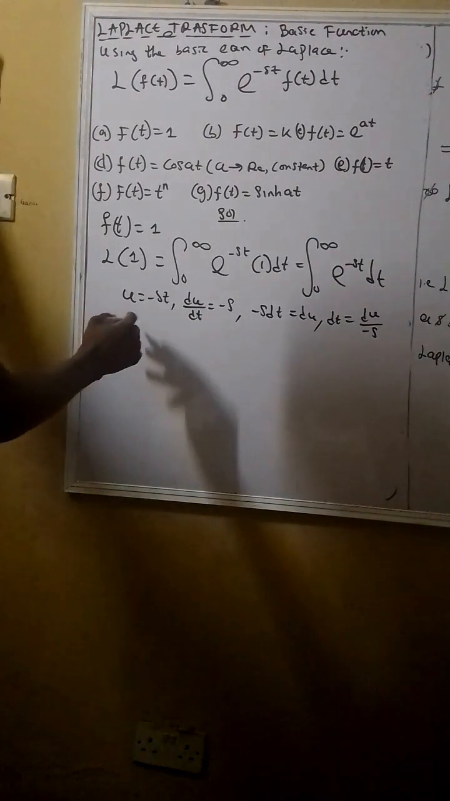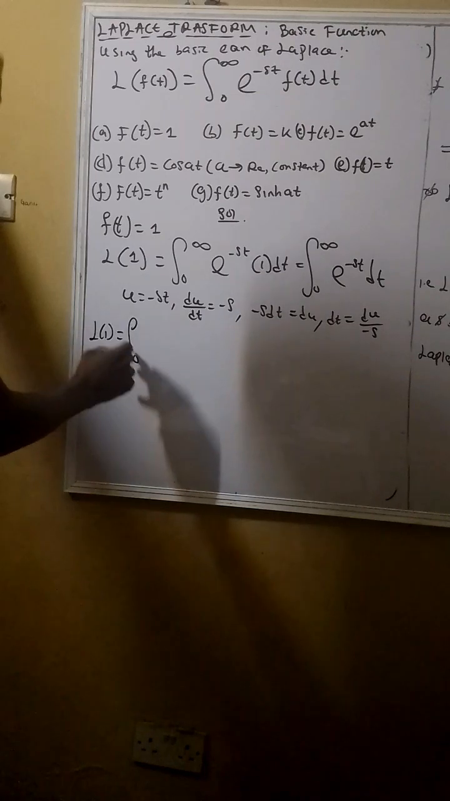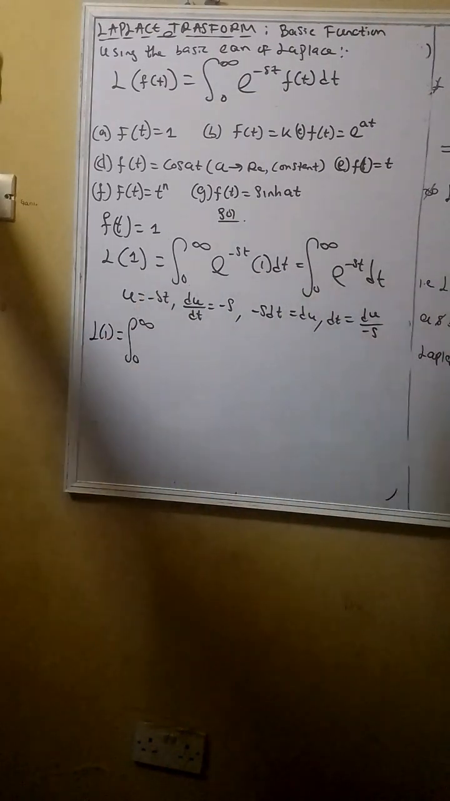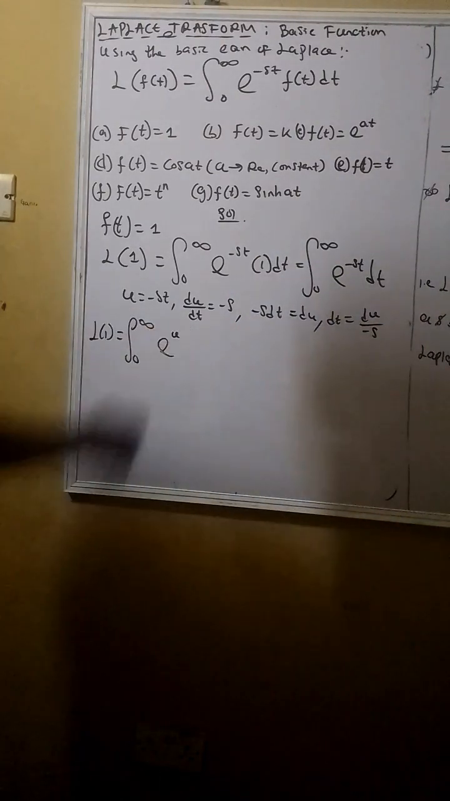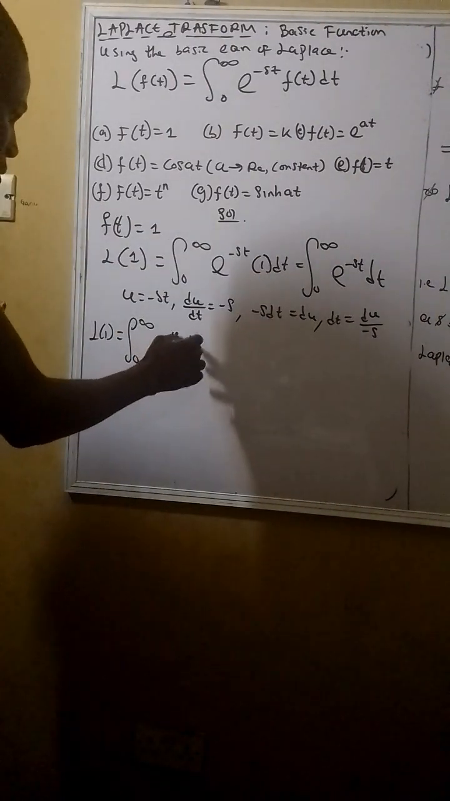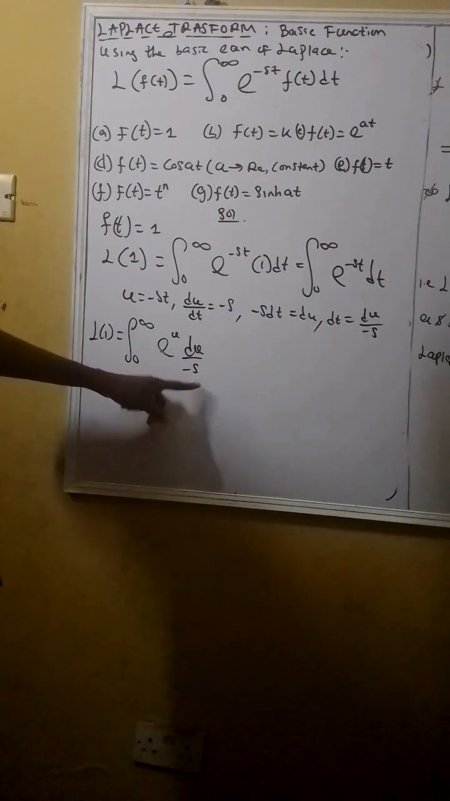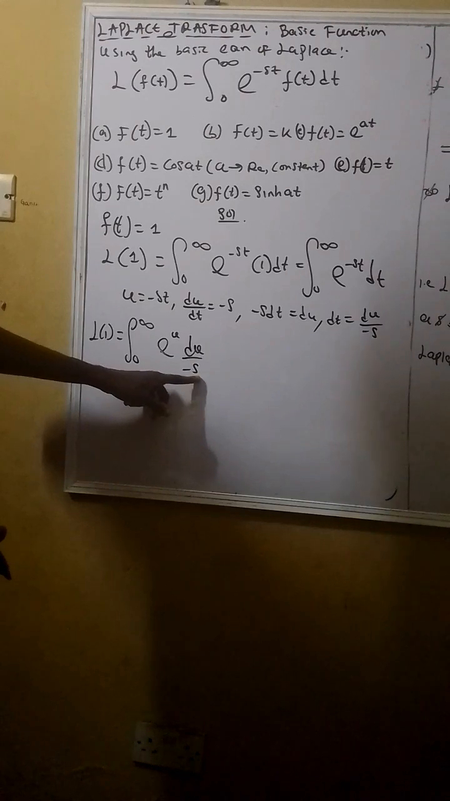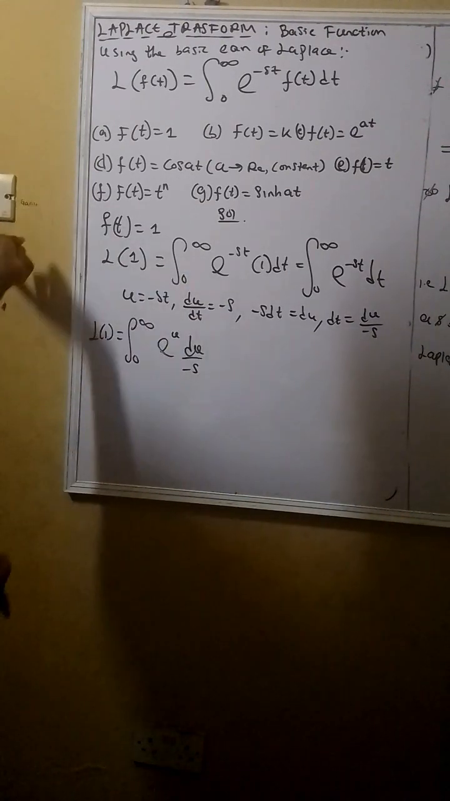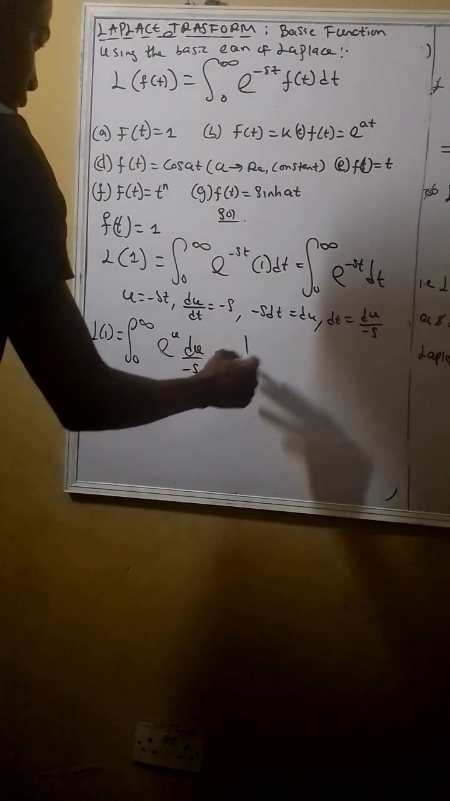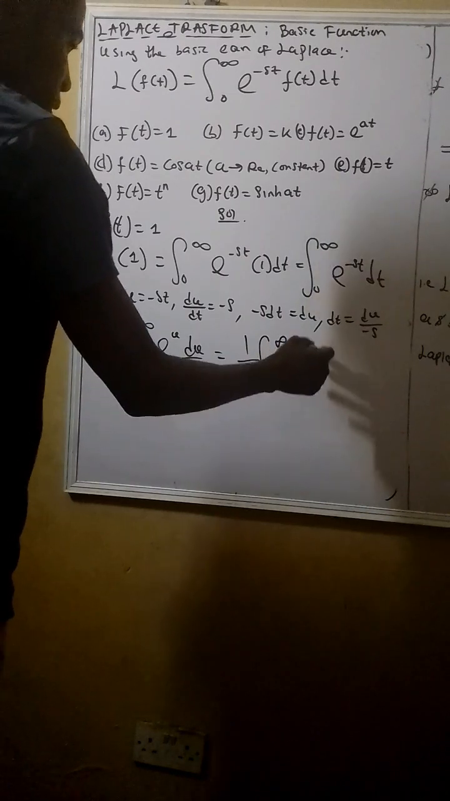So from that, the Laplace transform of 1 equals integrating from 0 to infinity of e raised to the power u, and dt becomes du over negative s. And do not forget, I told you guys that this s is a real number. Since it's a real number, it can be thrown to the back. So you have 1 over negative s, integrating from 0 to infinity of e raised to the power u, du.